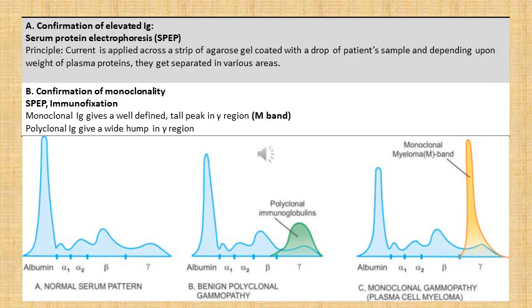So in a patient with benign polyclonal gammopathy, we see a wide hump in gamma region, whereas if the patient has a monoclonal gammopathy, then we see a monoclonal band or M band in gamma region.